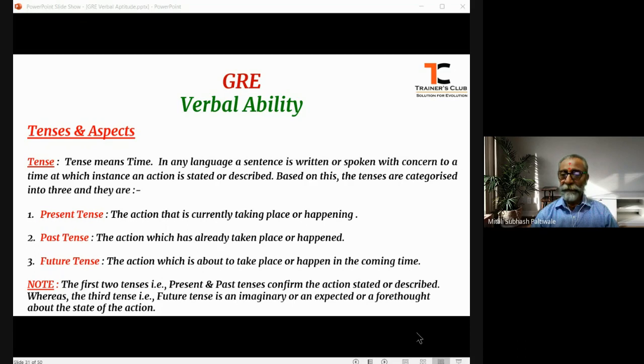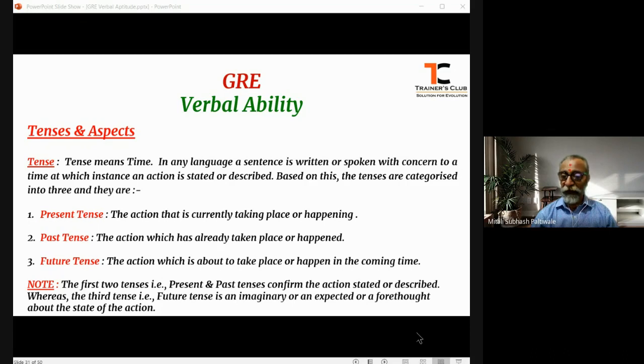I repeat it again: in both the present tense as well as the past tense, the action is totally confirmed. But in the future tense, we presume it to happen or it is going to happen.